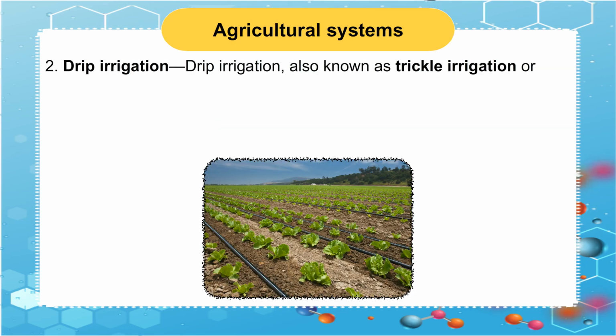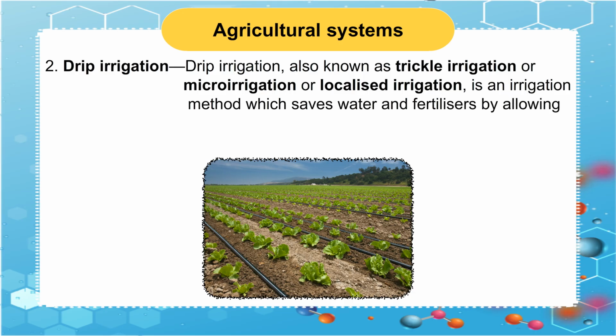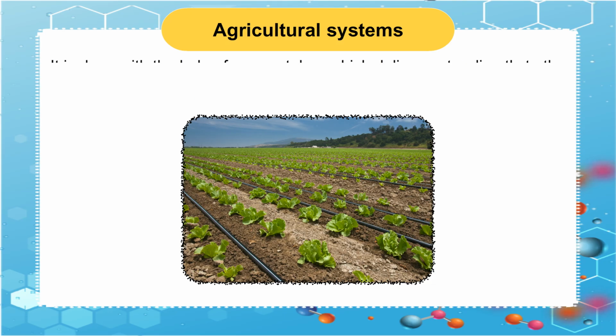2. Drip irrigation. Drip irrigation, also known as trickle irrigation or micro-irrigation or localized irrigation, is an irrigation method which saves water and fertilizers by allowing water to drip slowly to the roots of plants, either onto the soil surface or directly onto the root zone, through a network of valves, pipes, tubes and emitters.